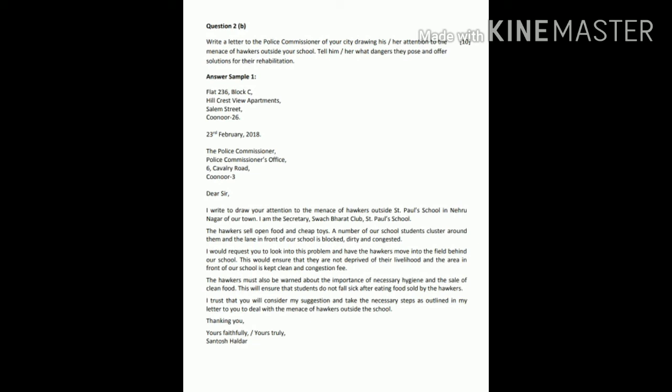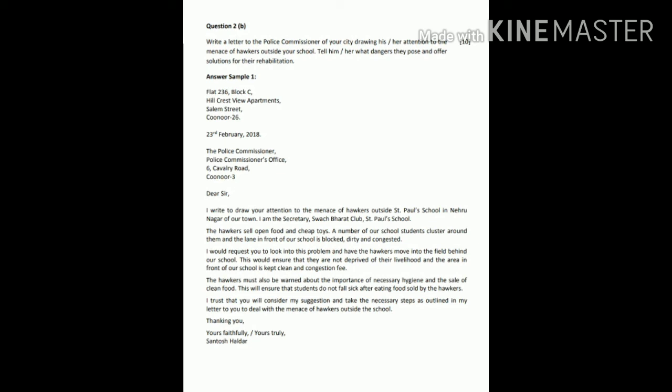Children, here I have given you one solved letter. Go through this letter. This will help you to write a letter properly with the updated format. I have used the word updated. Why? Because in grammar books which you have, or even on the internet, you see that in formal letters the subject is mentioned, but now our council has updated the format and we don't write the subject in formal letters.